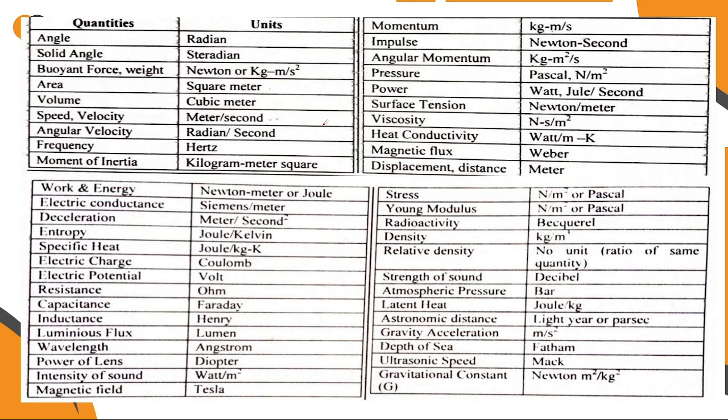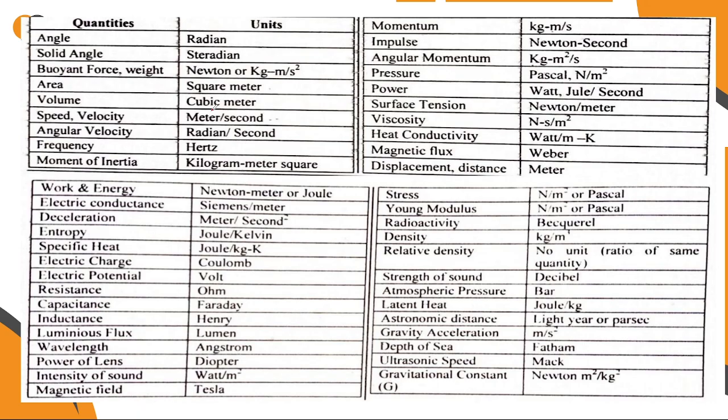Aspirants face difficulty in remembering this, as they all remember the basic quantities like time in second, speed in meter per second, like that. But here are a few difficult quantities which were not known by everyone. So please keep an eye on it.